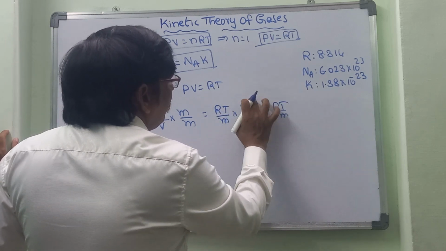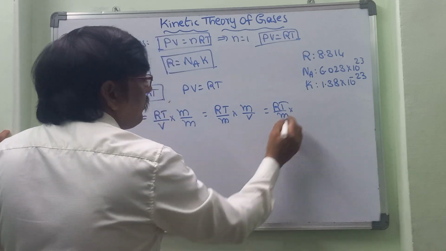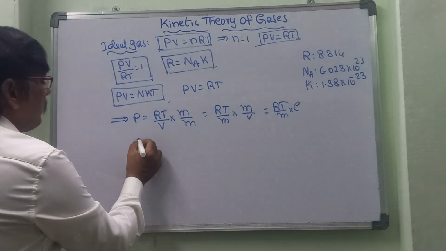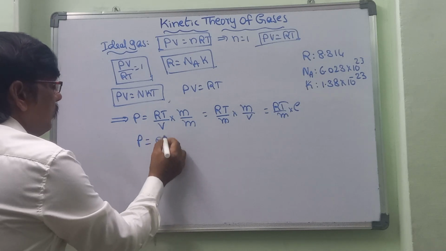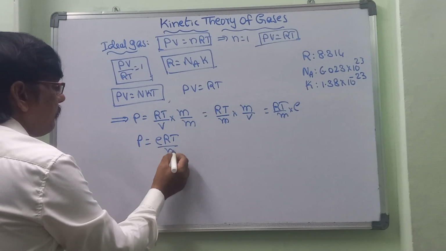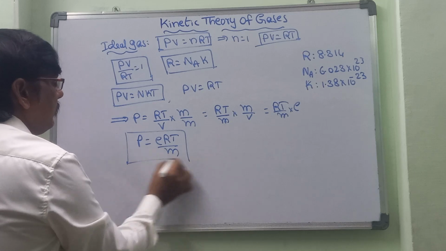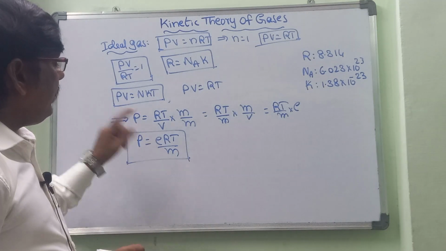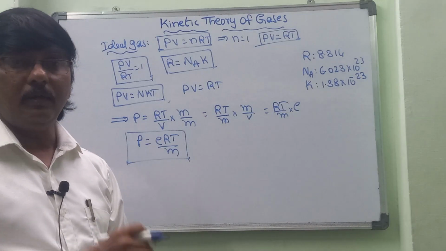M by V means mass per unit volume, which we call density. So this is another popular formula: P is equal to rho RT by M, where rho stands for the density.